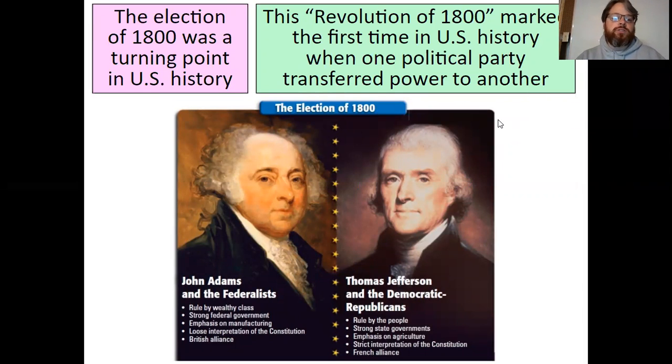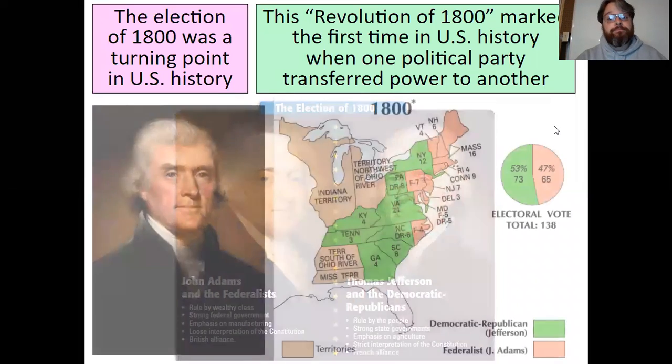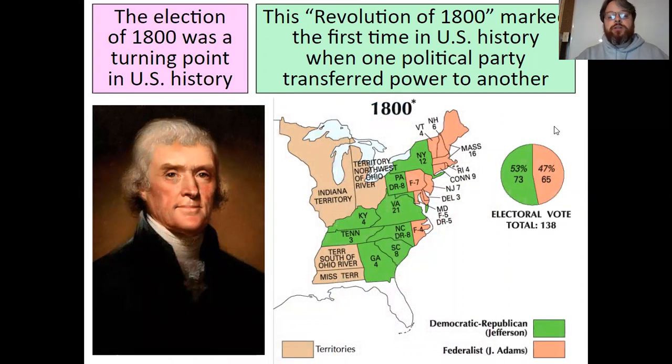Okay, so the election of 1800 was a turning point in U.S. history. The Revolution of 1800, as they called it, marked the first time in U.S. history that one political party transferred power to another. So if you look at this little chart here, you see the differences between John Adams, who was a Federalist, and Thomas Jefferson from the Democratic Republicans. That's right. They used to be one thing. Democrats and Republicans were in one political party. Blows your mind, right? Okay, so it was a pretty close one, 53% to 47%.